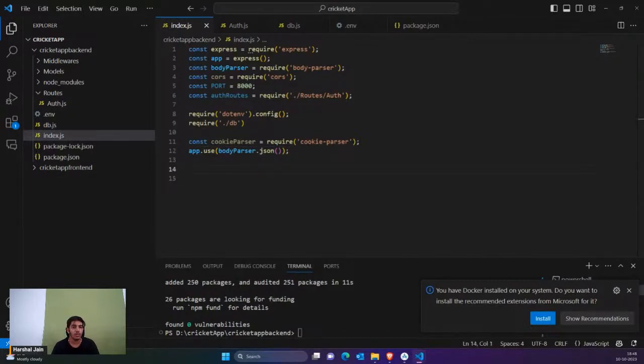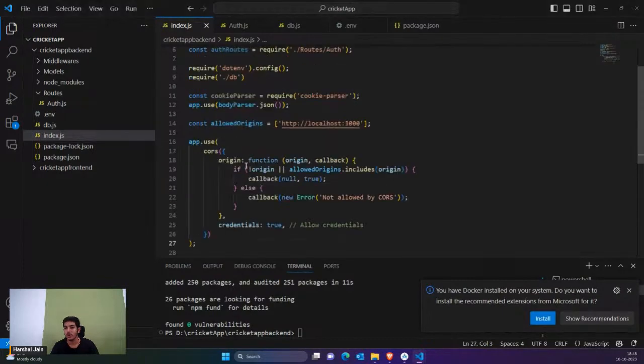One more thing is you're going to use CORS. For example, my front end is hosted on this URL, and I'm allowing this front end URL to access my backend. So for that, you simply say app.use cors and apply the CORS policy here. Here I'm saying just check for the origin. If the origin doesn't match, that means if you don't find the origin here, just return this error to the front end.